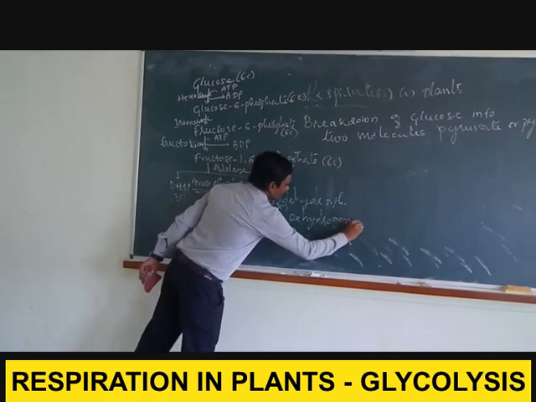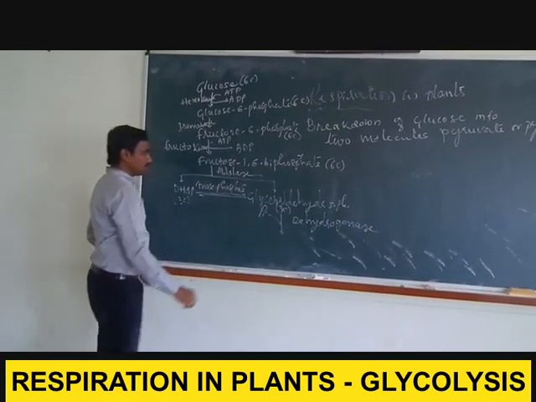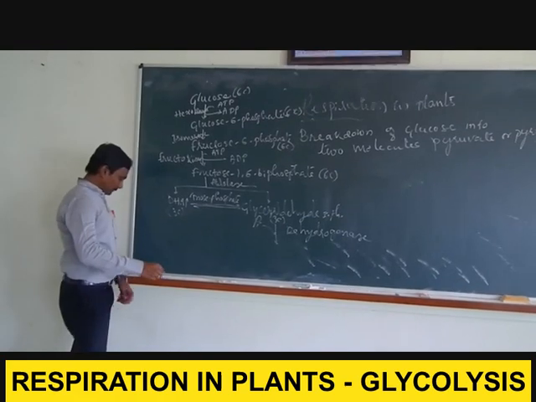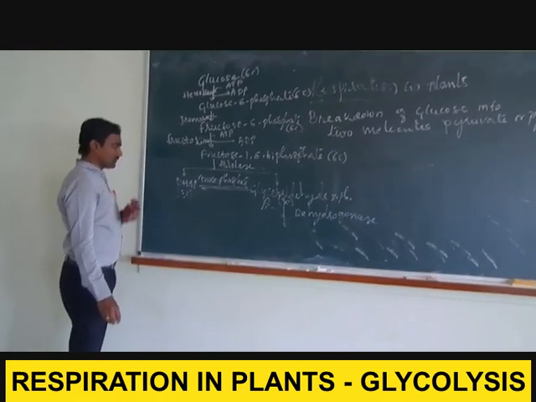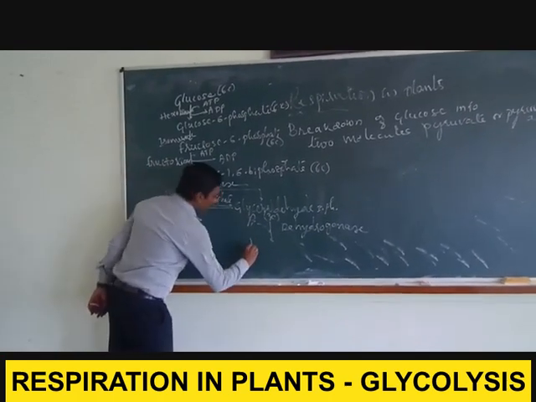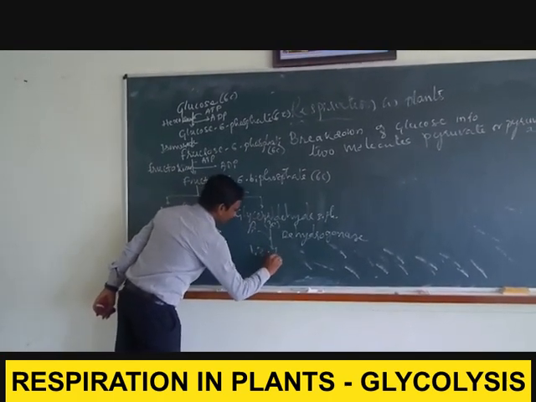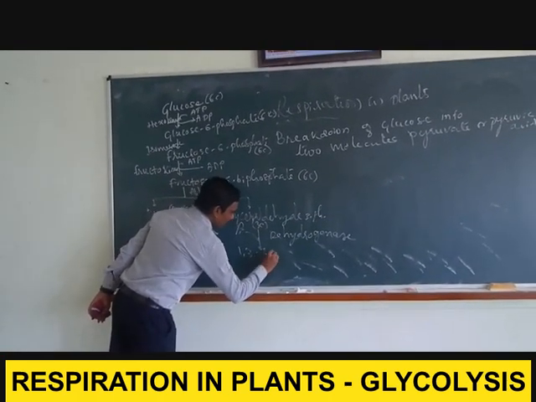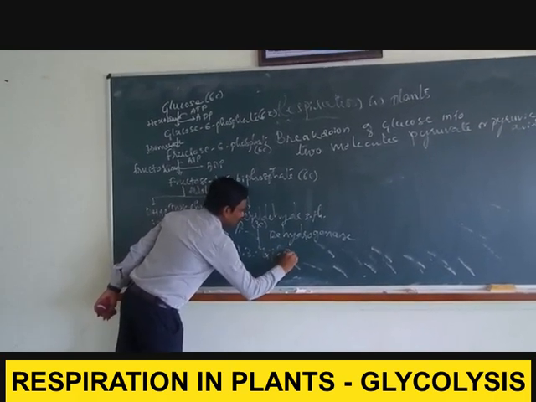This dehydrogenase enzyme is responsible for the conversion of glyceraldehyde 3-phosphate into 1,3-bisphosphoglycerate.